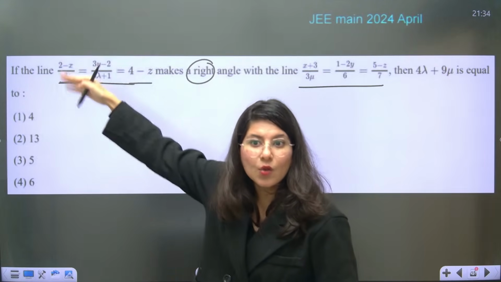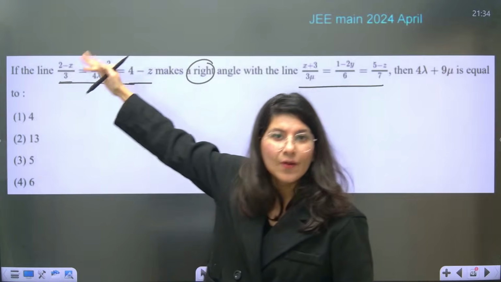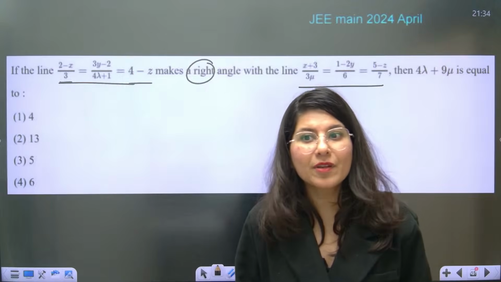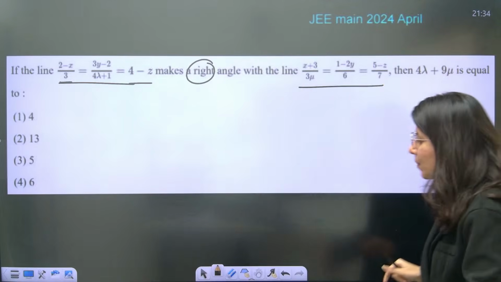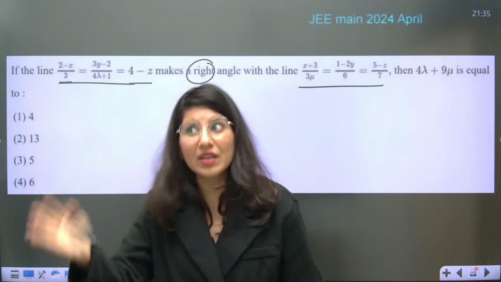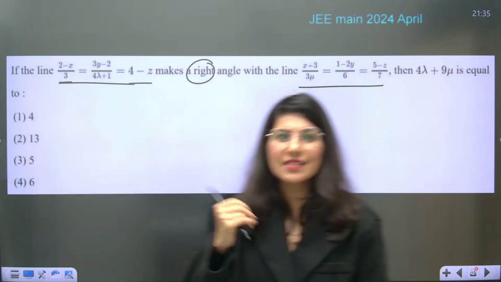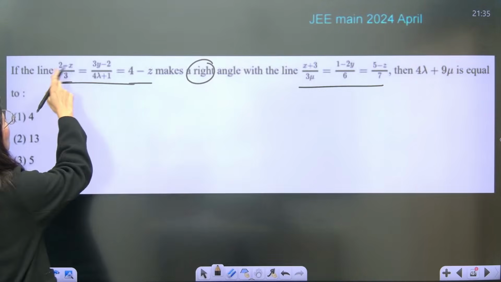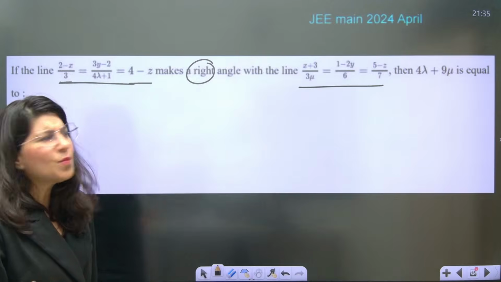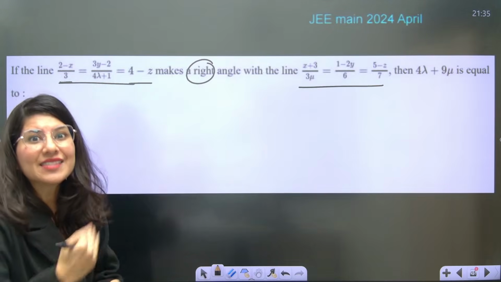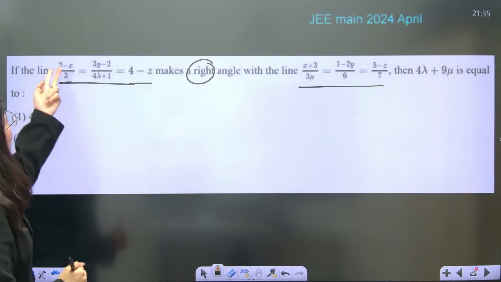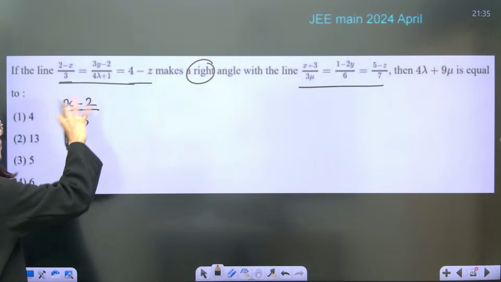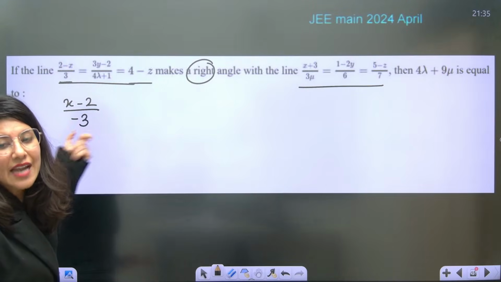First of all, please convert this. This line is not written in the proper format, neither is the other line. I have shown you x minus x1, y minus y1, z minus z1. This is the proper format. So first of all, we'll convert it. So 2 minus x upon 3. No ma'am, it is not possible. It must be x minus x1 upon a, so you have to take the minus sign common. So x minus 2 upon minus 3. This part now looks like your standard format.